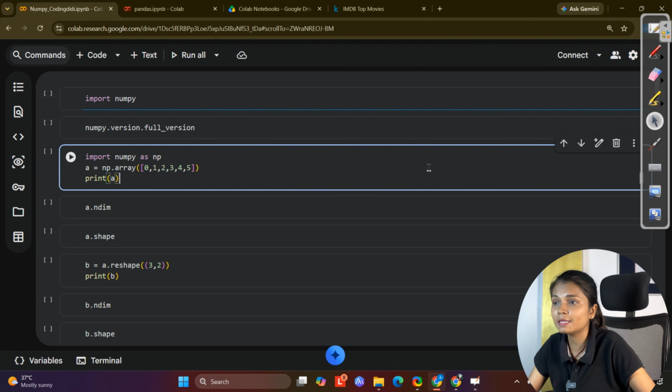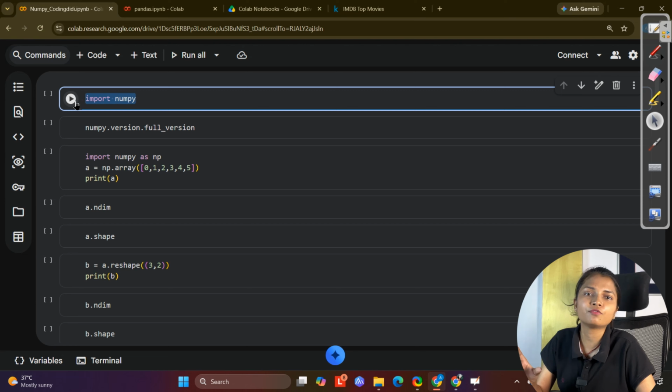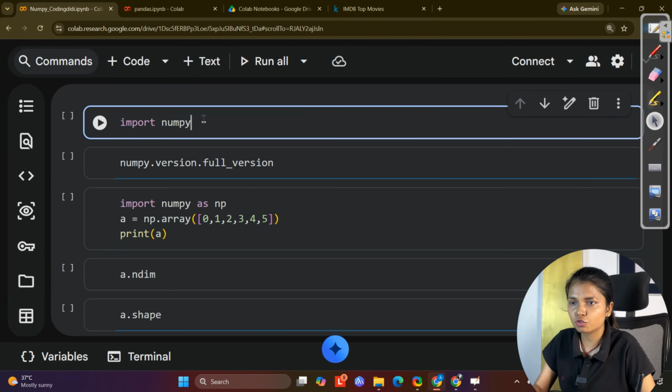Now NumPy also helps us in token pre-processing. This is a concept of LLM. When you are trying to perform embedding, then also you need this. Even in the attention score calculation, we need NumPy. Although we have built-in functions, those built-in functions are built on top of NumPy functions, right? So that is why you should have knowledge about these things.